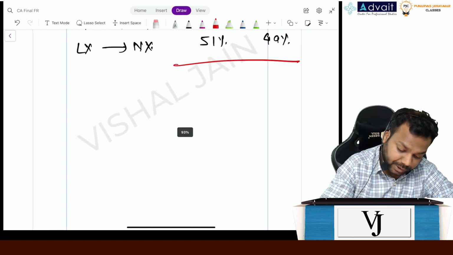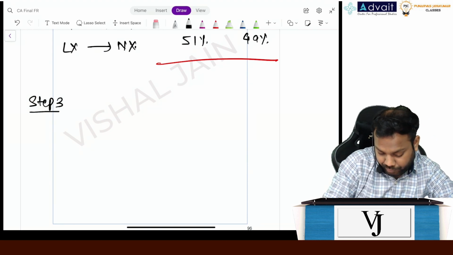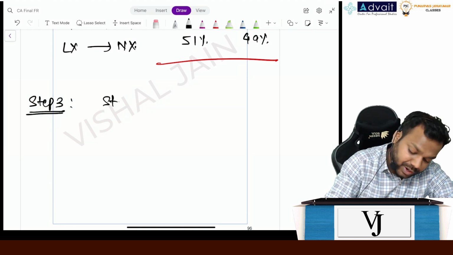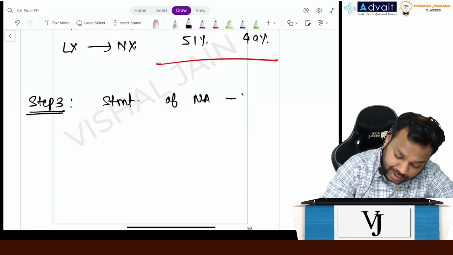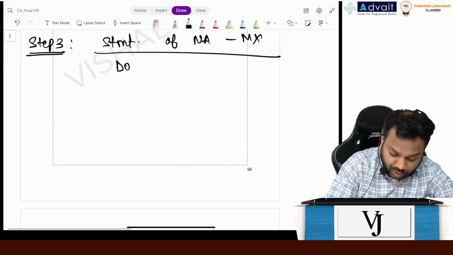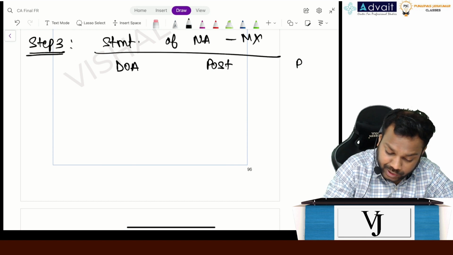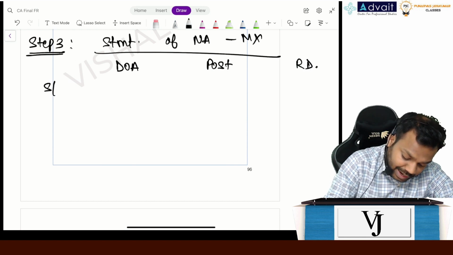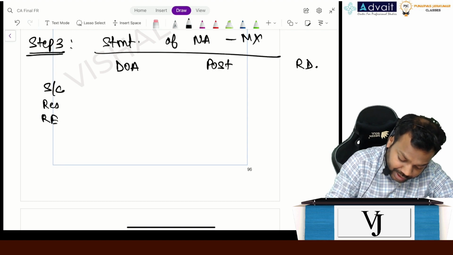Now step 3 is prepare a statement of net assets for MX. So what do we write? Date of acquisition, post-acquisition and reporting date. What is the share capital, what are the other reserves and what is retained earnings? Can you please help me with that?